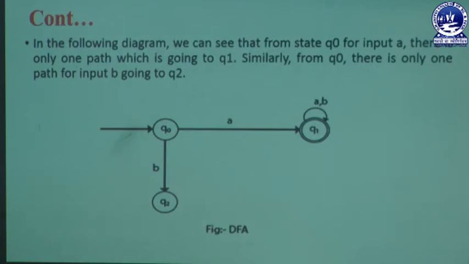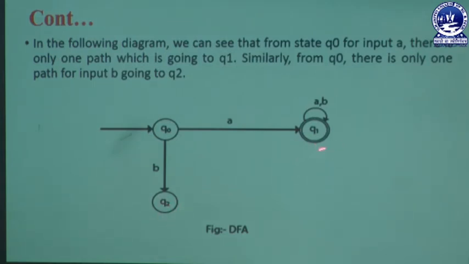That's why it is known as a final state, and in this diagram we have a single final state. Q2 never takes any input symbol, but there is no problem. If a user wants to make it final, that is also possible, but we never generate that final state.